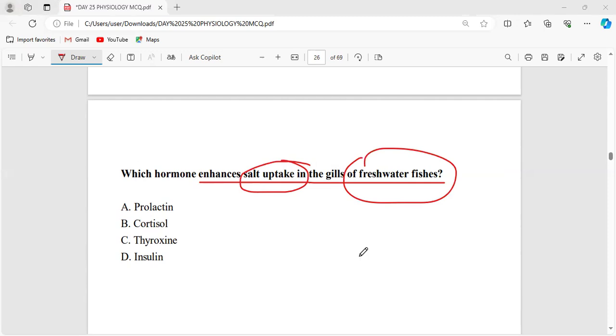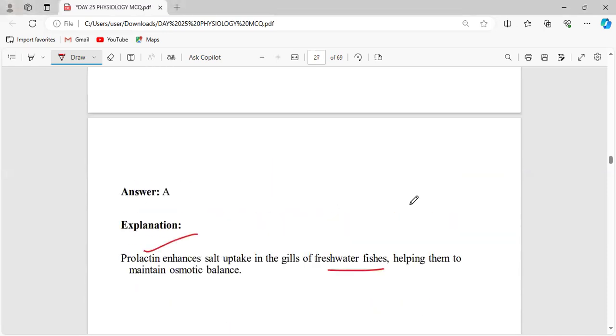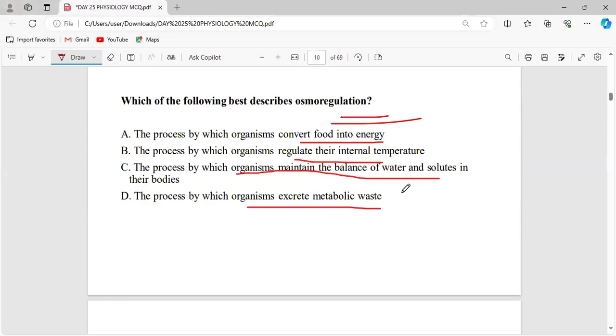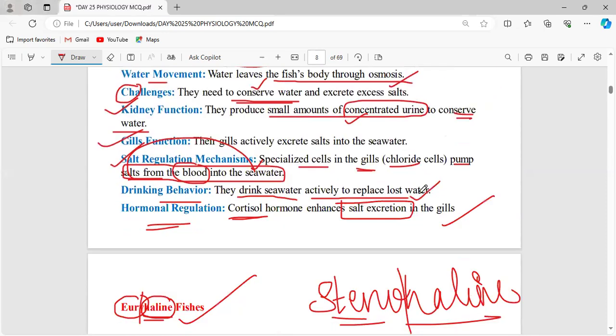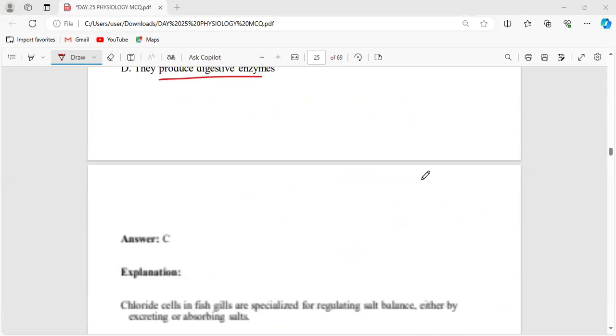It is involved in freshwater fish or marine water fish? Cortisol, what is that? Prolactin is the one involved in freshwater fish. In the case of marine water, that will be cortisol. Okay, don't get confused with that. Cortisol will be the marine hormone and prolactin will be the freshwater hormone. Right, clear?